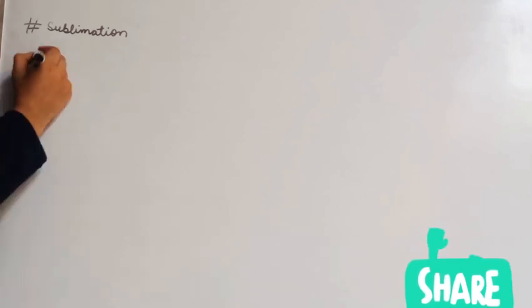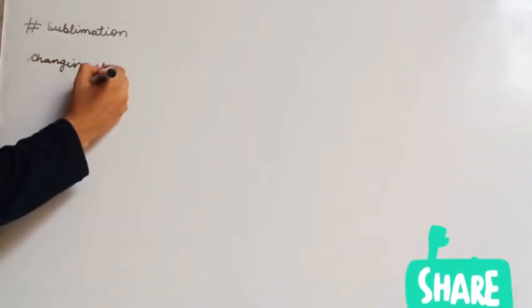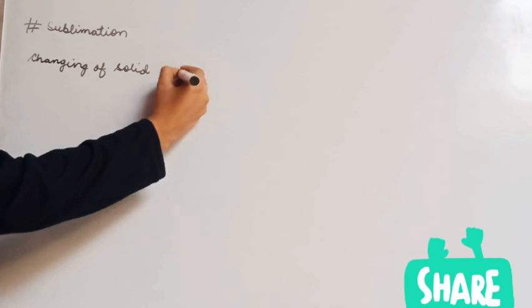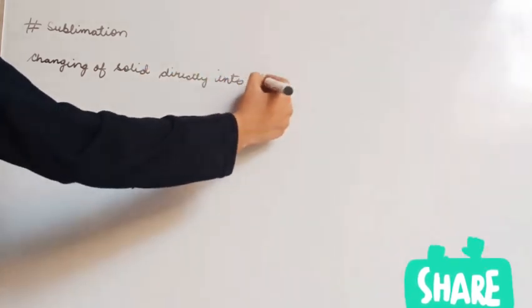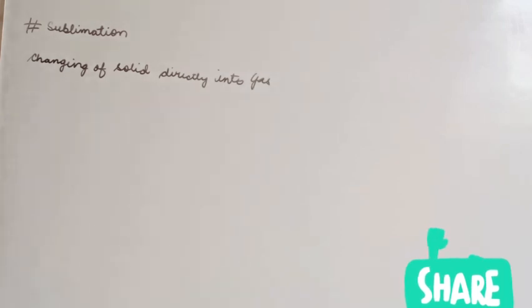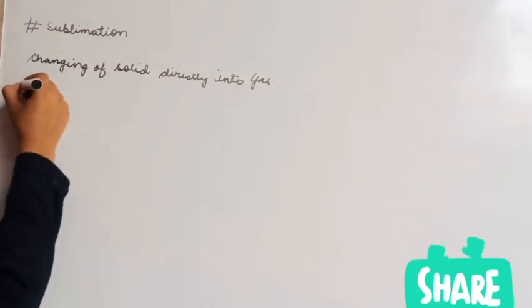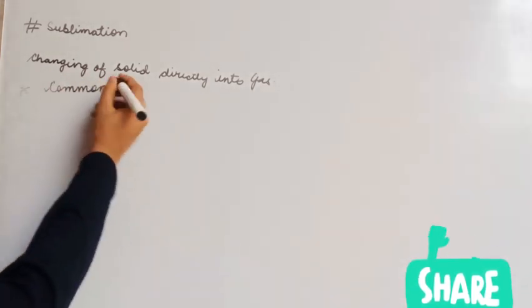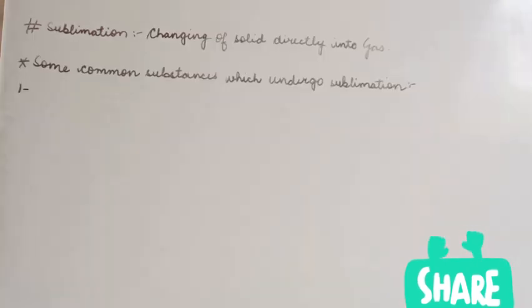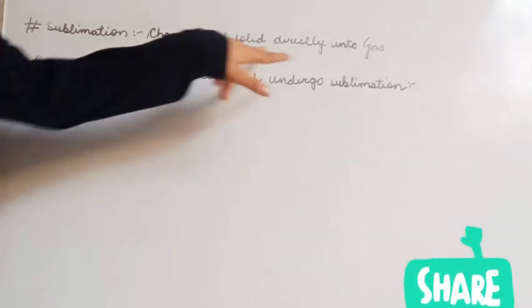Now, what is sublimation? Sublimation is the changing of solid directly into gas. When it does not undergo the form of liquid and directly changes into gas, then it is known as sublimation. So, sublimation is the process when a solid changes directly into gas. And this definition is also very important for examinations. And you have to remember or learn some substances that undergo sublimation.